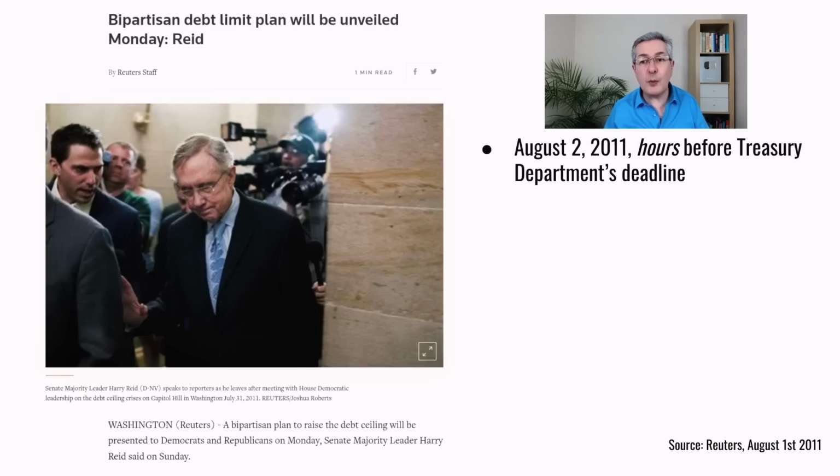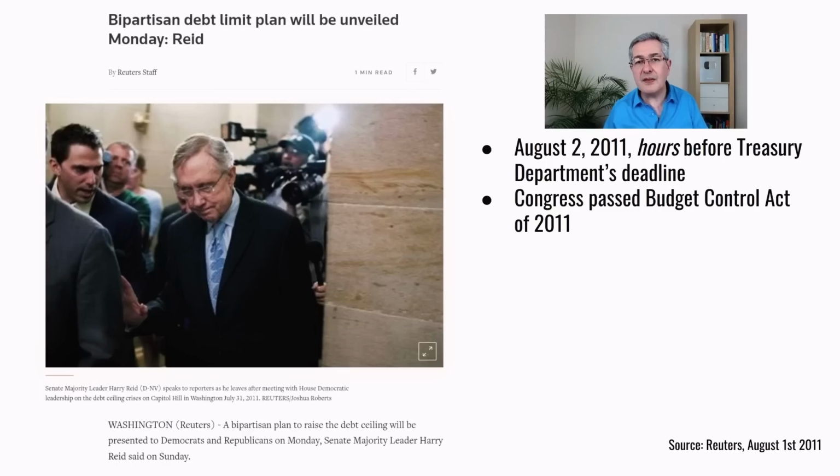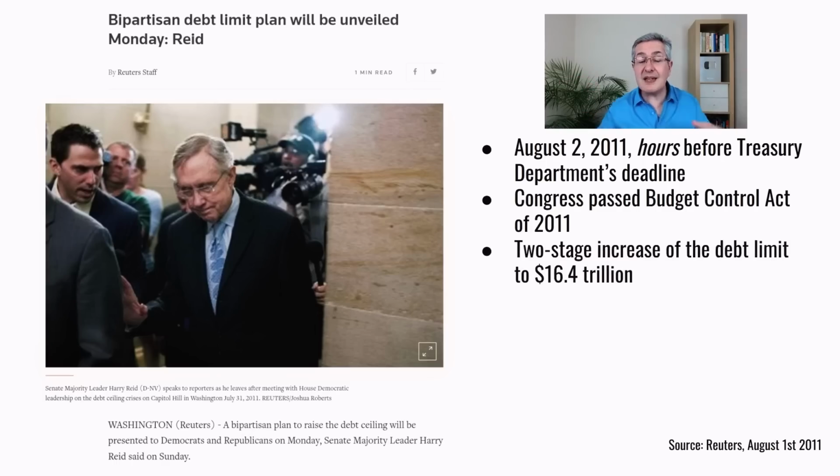Now, there have been close shaves with the US default in the past, such as in 2011 under President Barack Obama. And it literally went down to the wire. So it was just hours before the Treasury Department's deadline on August 2nd, 2011, when Congress finally approved the Budget Control Act. This created a two-stage increase in the debt ceiling. And at the time, it was just 16 trillion. This time around, it has to be well over twice that.